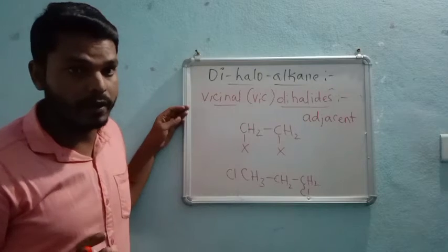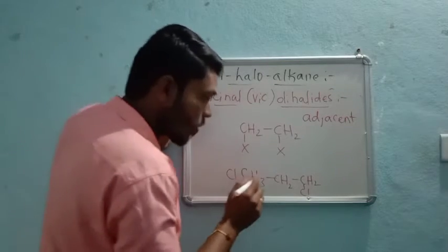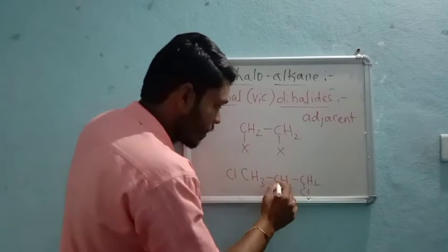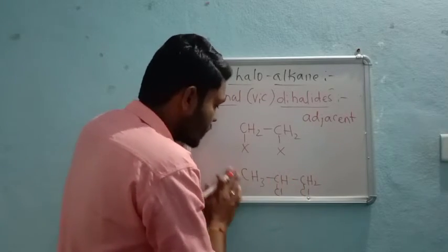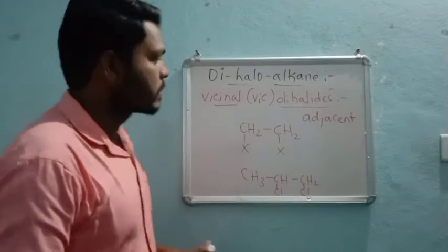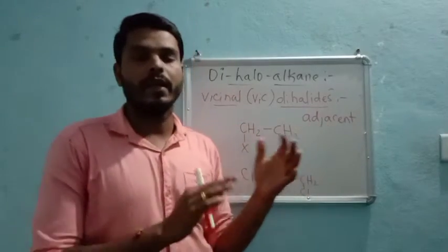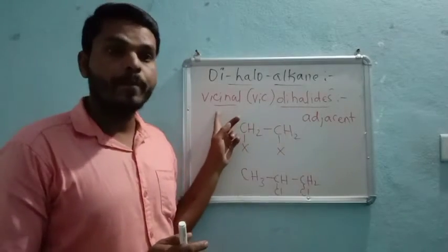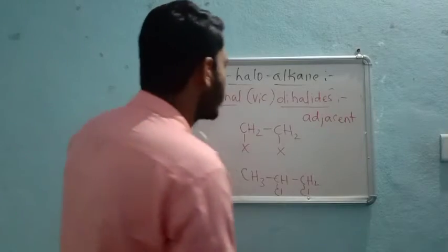Very important, dear students, here. Make a correction, right? So now they must be present beside the carbon atoms like this, right? Such compounds are called vicinal dihalides. They must be present on the adjacent carbon atoms. Such dihalides are called what? Vicinal or vic dihalides. And one more is terminal dihalides.